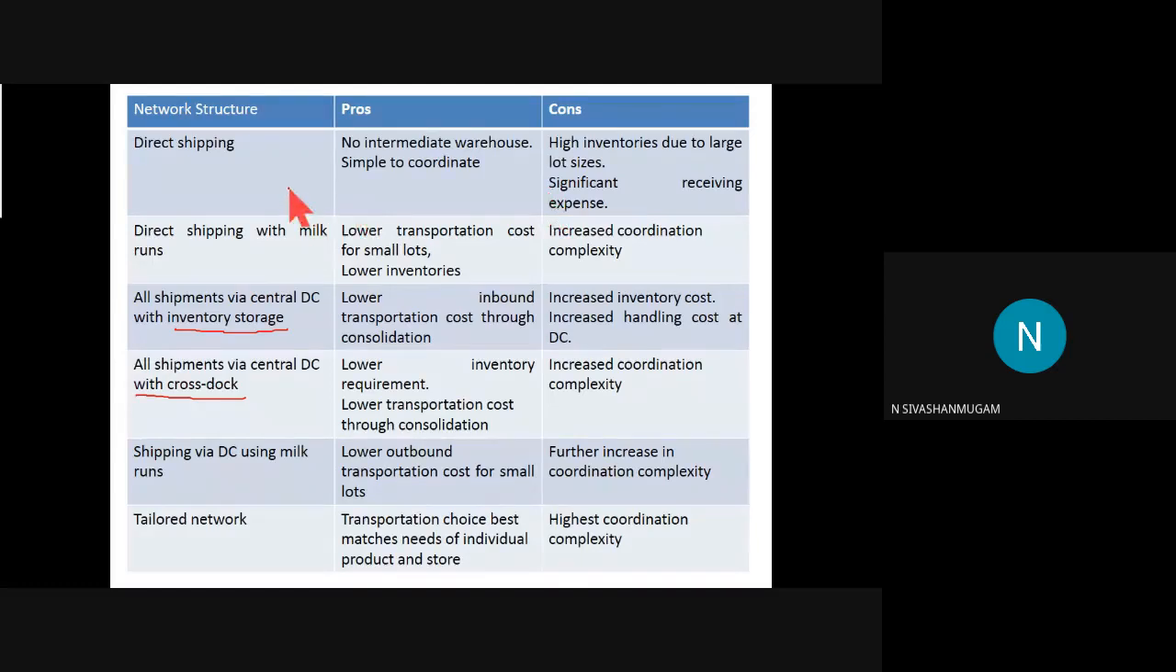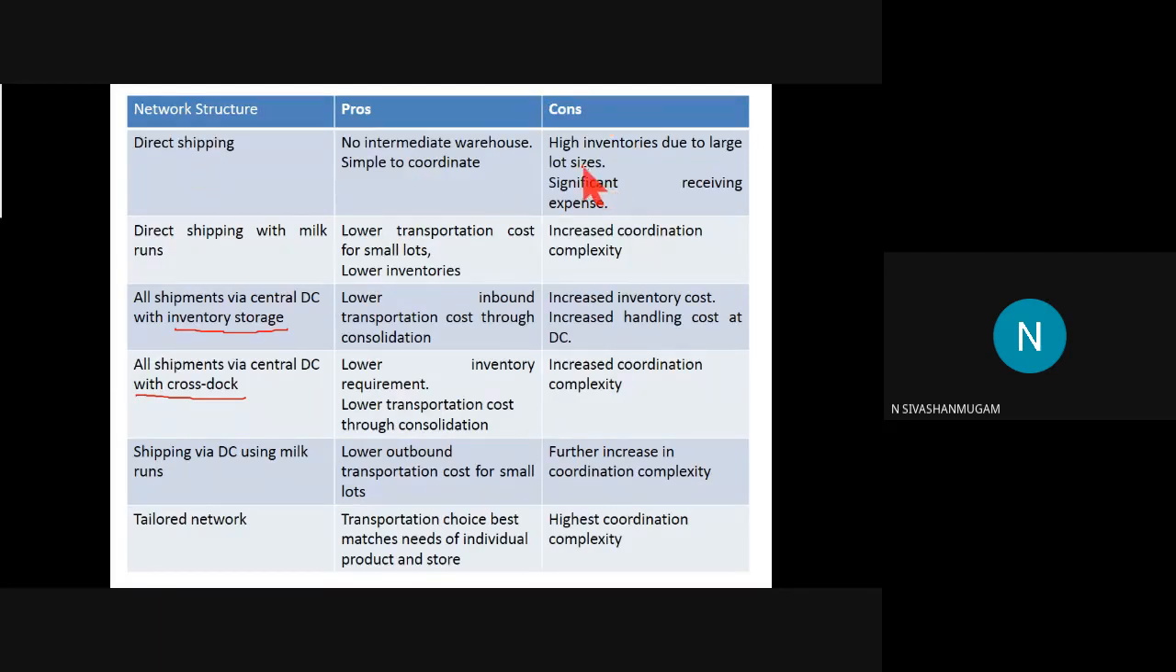So see the first thing, direct shipping. In direct shipping, there is no need of a warehouse, and direct shipping is easy to coordinate or easy to run because there is only the involvement of a single supplier and a single buyer. So the planning will be easy. The system may run without any disturbance or any error. That's the advantage from the point of view of direct shipping.